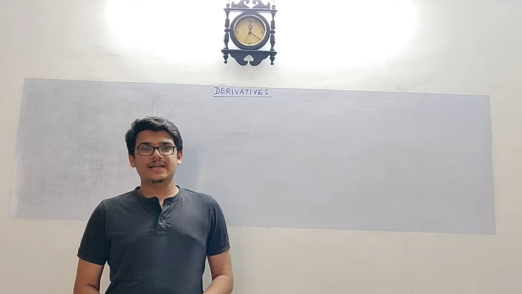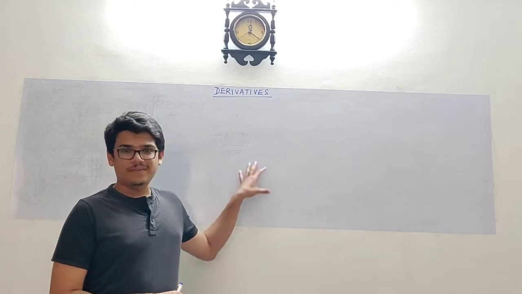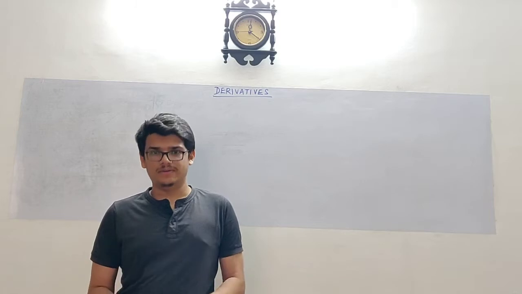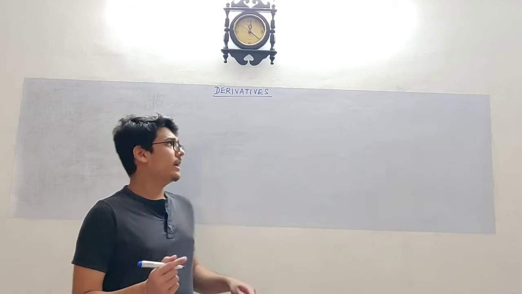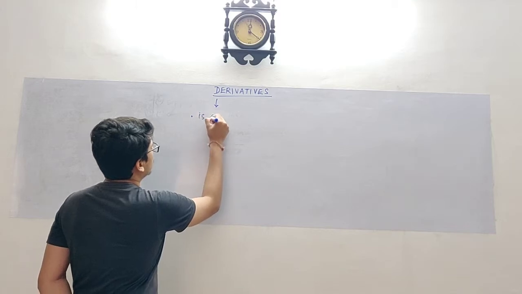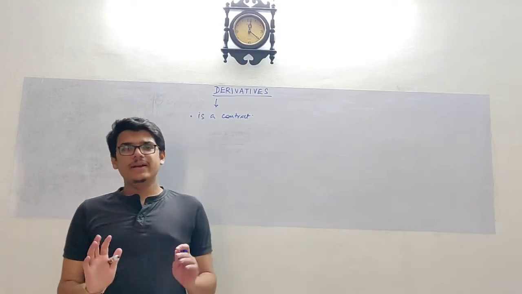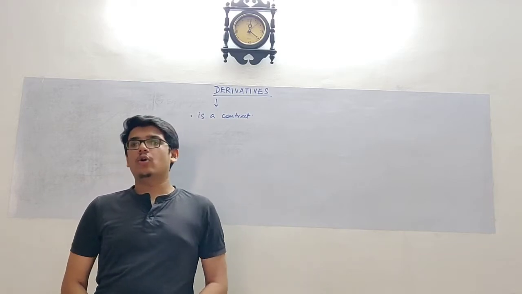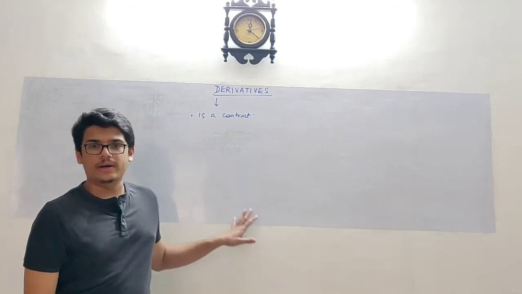So today we'll start with what is the meaning of a derivative instrument. Now it's very easy. I will write down the definition here and I'll make you understand how it is different from other contracts that are there in the market. The first point that you have to understand is derivative is a contract. Just like any other sale contract or sale of property contract or purchase of shares contract, derivative is also a contract.